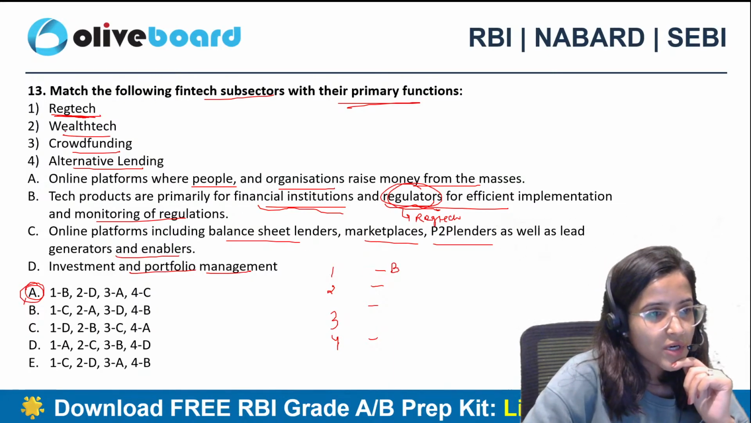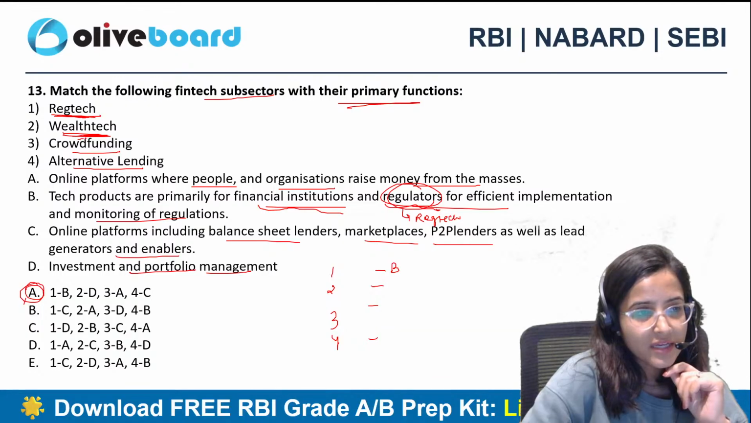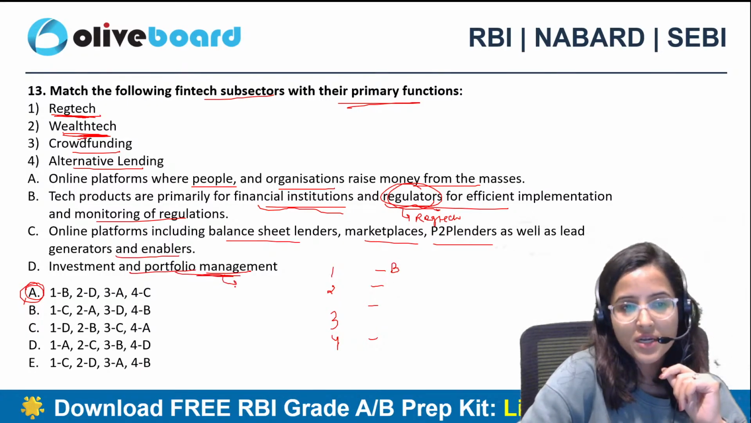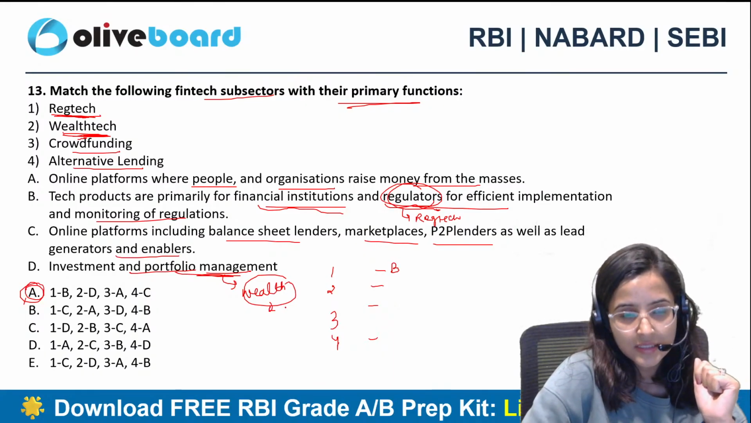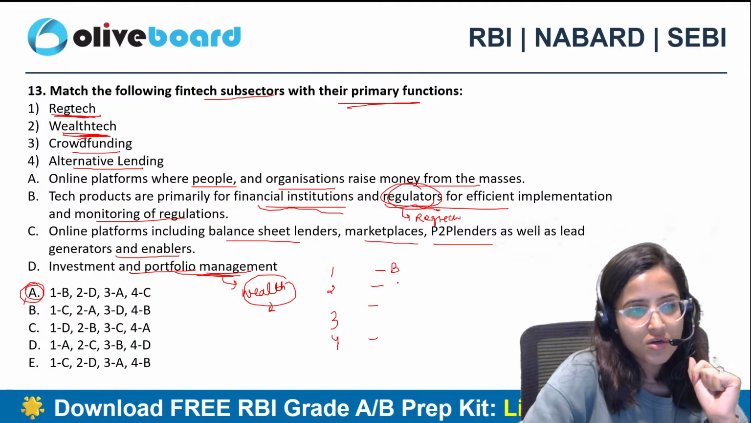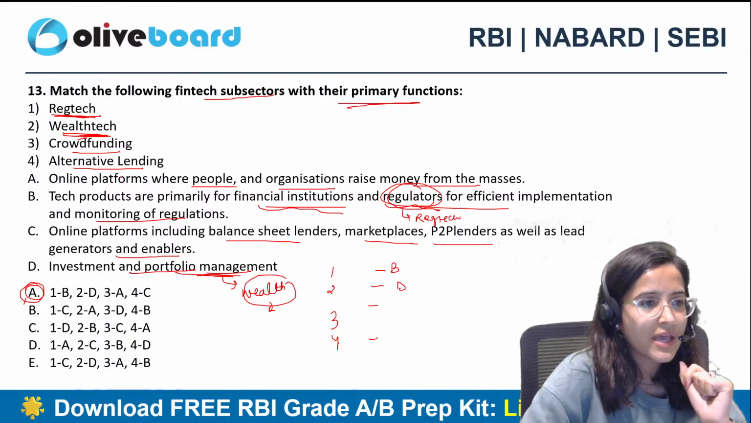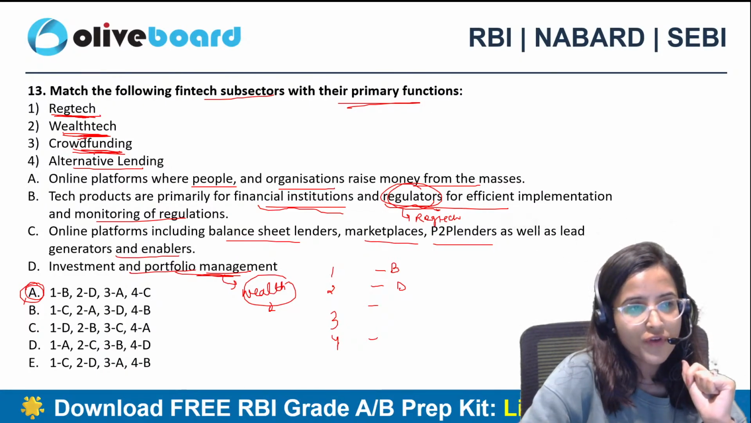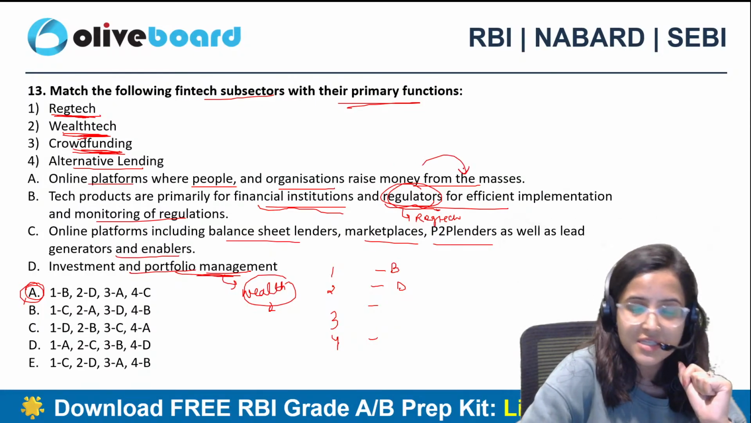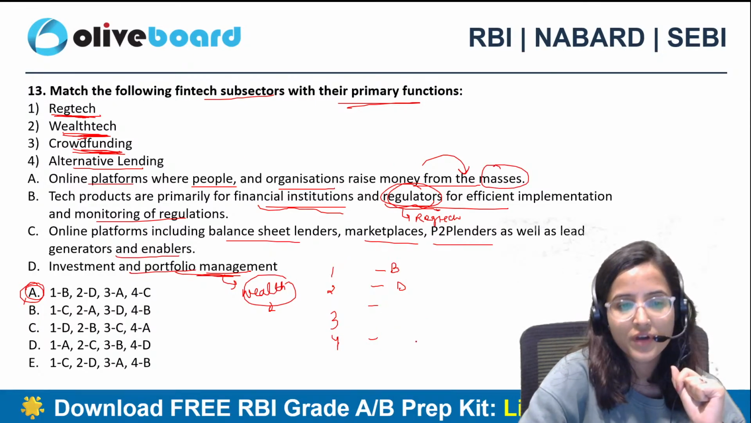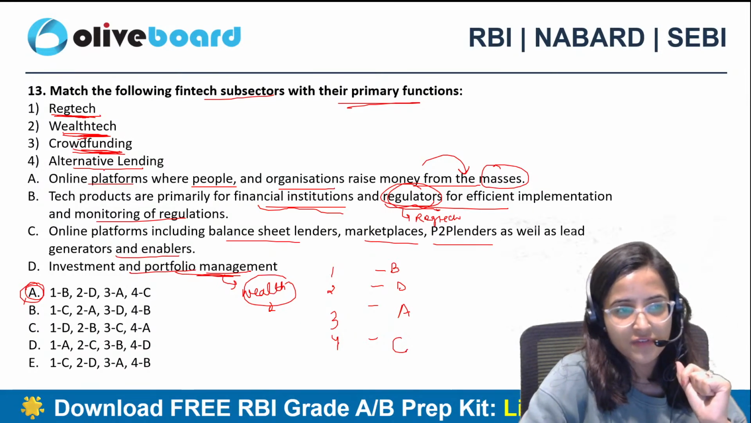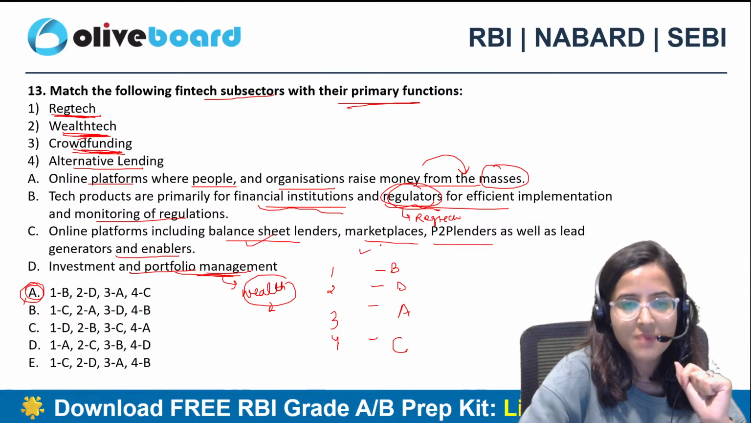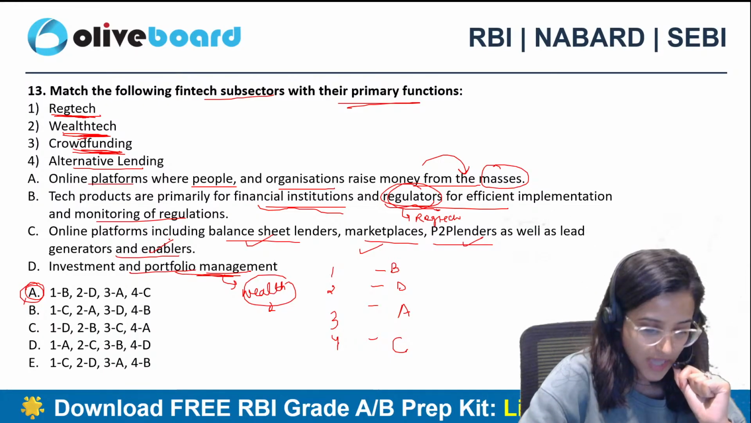Then if you see the word wealth tech. Wealth tech is investment and portfolio management. We are talking about wealth tech, that means we are talking about overall wealth. So second is your option D. Then crowdfunding, if you see, online platforms where people and organizations raise money from the masses. When masses is here, that means you're talking about crowdfunding. So A, right? And fourth is C, which is alternative lending, online platforms including balance sheet lenders, marketplaces, P2P lenders, as well as lead generators and enablers.